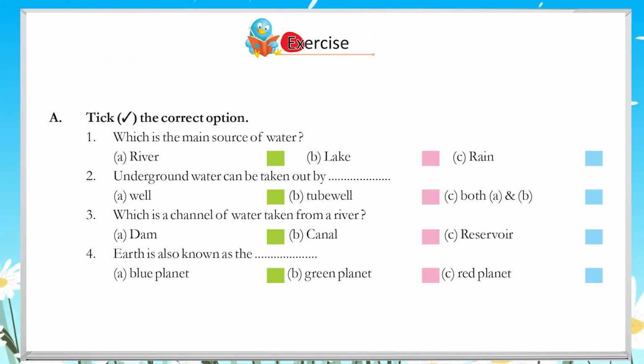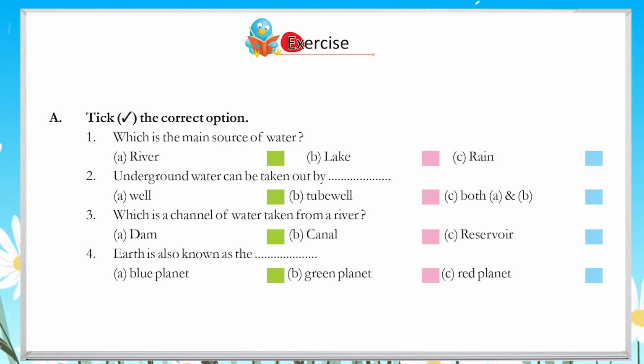Exercise. A. Tick the correct option. 1. Which is the main source of water? A. River. B. Lake. C. Rain. 2. Underground water can be taken out by A. Well. B. Tube well. C. Both A and B.